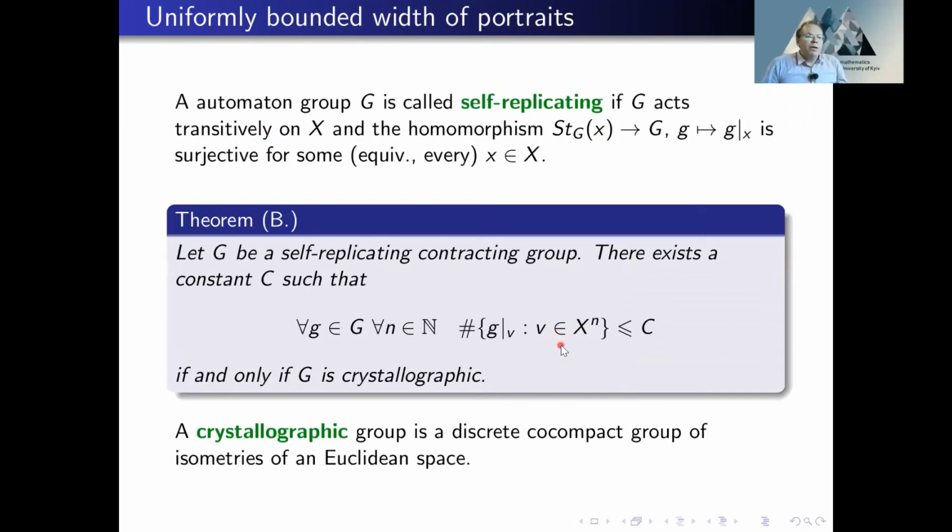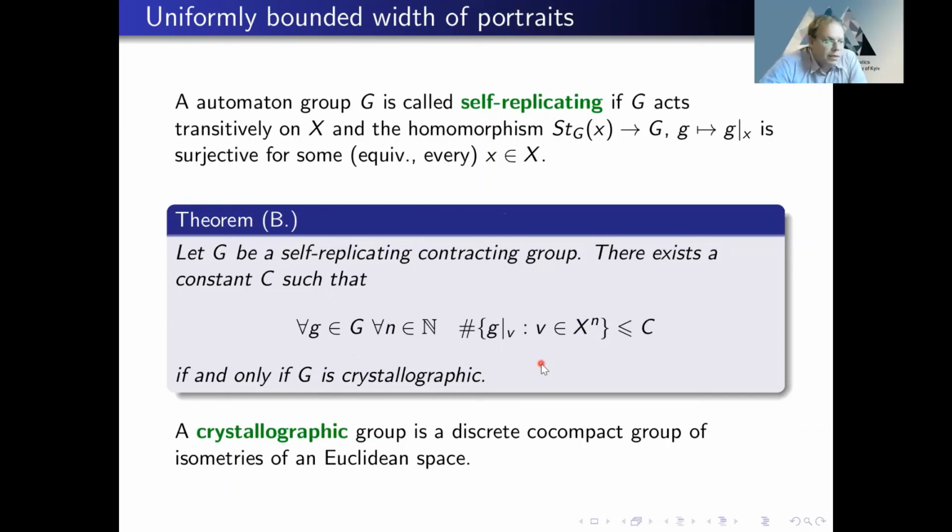Now, about uniformly bounded widths. The result is the following. Let G be a self-replicating contracting group. Self-replicating is some additional technical property that is discussed here. Now, there is a constant C such that the width of all elements is bounded if and only if the group is crystallographic.